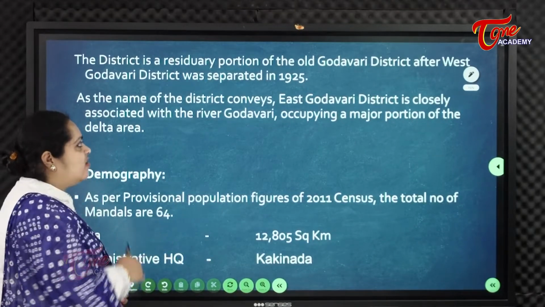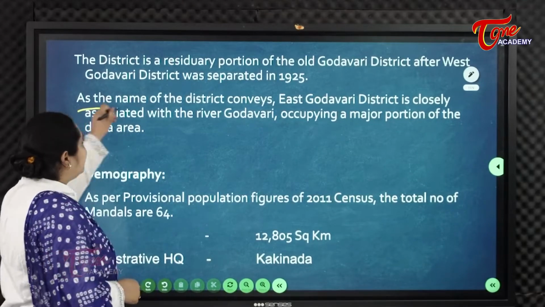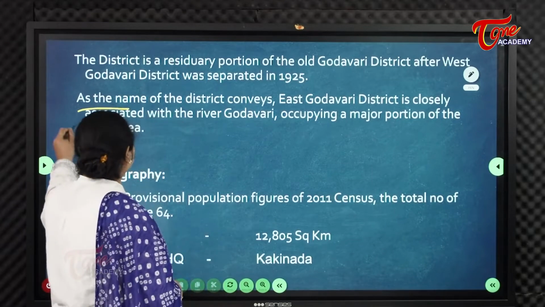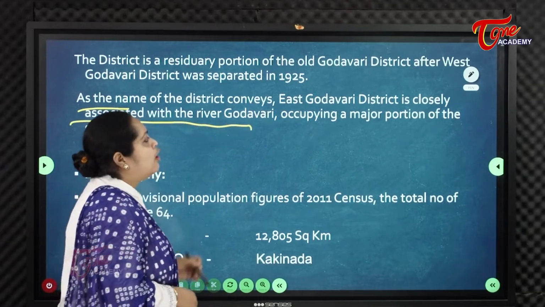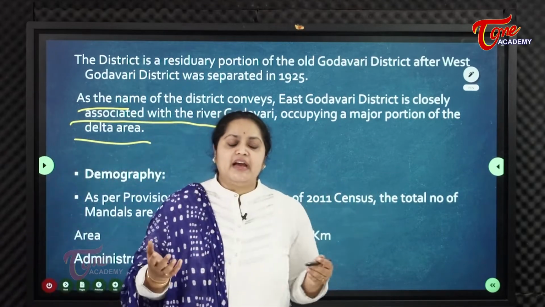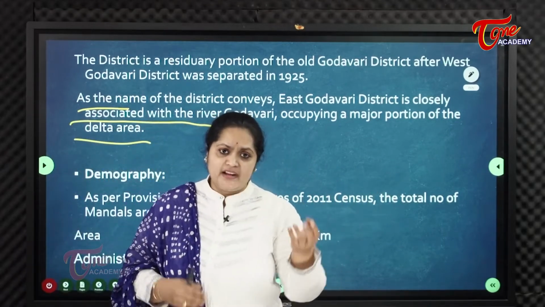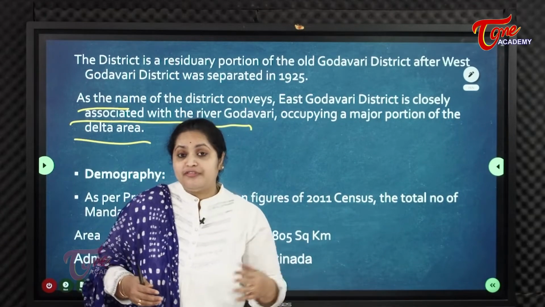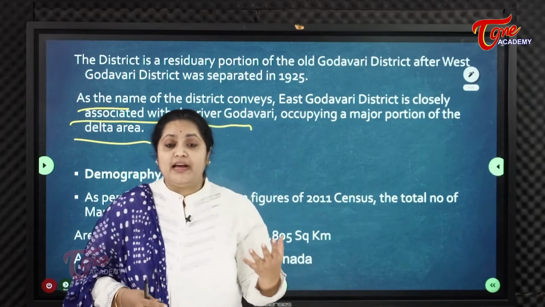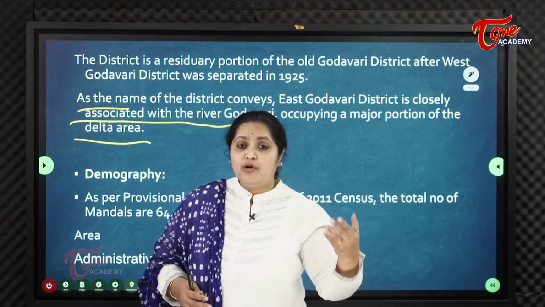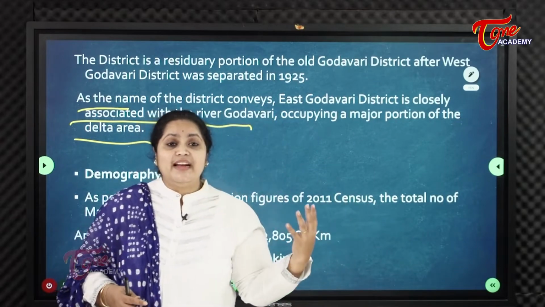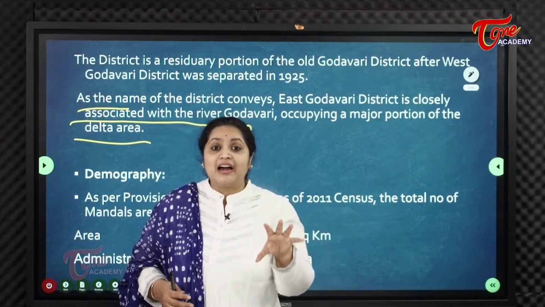Now, as we have seen how the name is derived, as the name of the district conveys, East Godavari district is closely associated with the river Godavari, occupying a major portion of the delta area. That is because it is on the eastern side of the river Godavari, near the Bay of Bengal. That's the reason East Godavari district is almost entirely delta area, and these areas are called Lankalu.